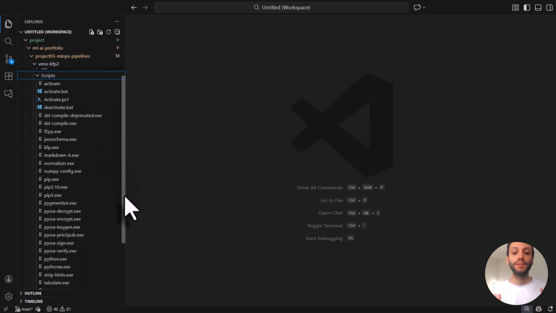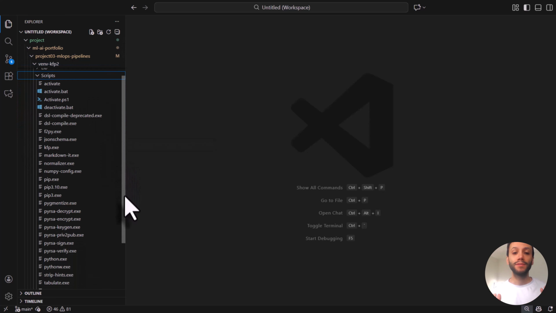This setup is especially important when using KFP version 2, because the pipeline compiler must detect and package the correct Python functions.